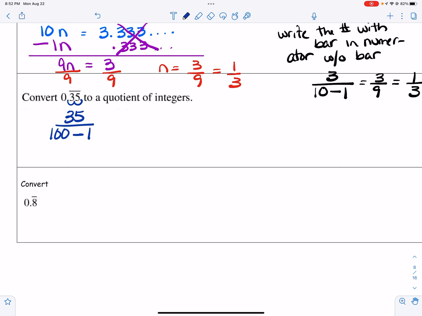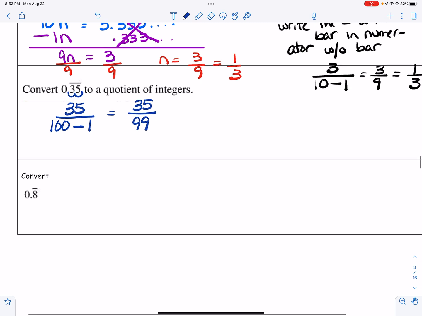You will always subtract 1 no matter what. And so now I get 35/99. And then you can check it on your calculator. 35 divided by 99 is going to give you 0.353535, etc. Okay, and that's as far as we can take it.